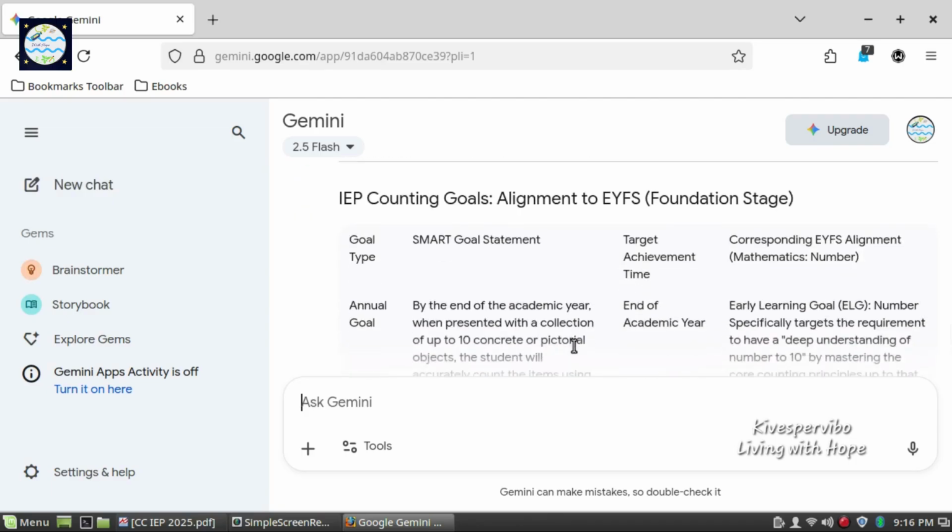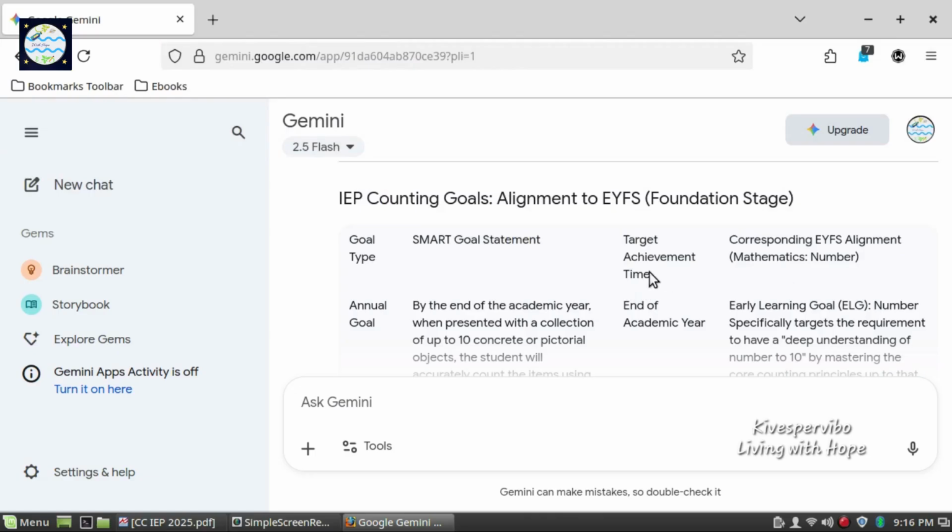It has formulated the response in the form of a table with 4 fields. First, goal type. Second, SMART goal statement. Third, target achievement time. And fourth, corresponding EYFS alignment from mathematics domain covering the competency number. Under goal type, we have annual goal.